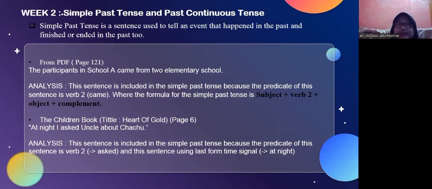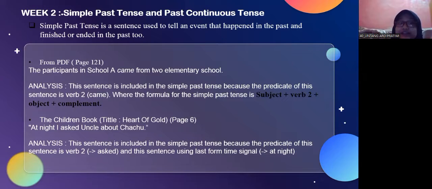My analysis is that the sentence is included in the simple past tense because the predicate of the sentence is the verb to come, where the formula for the simple past tense is subject plus verb 2 plus object and complement.